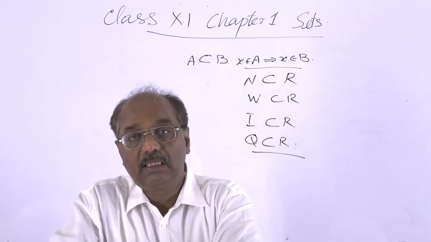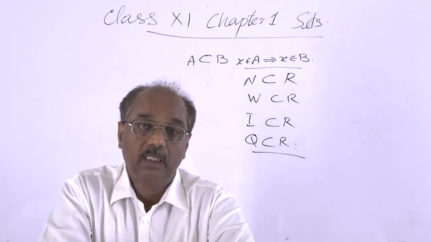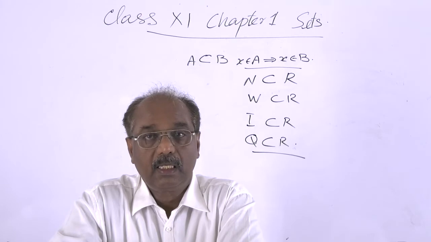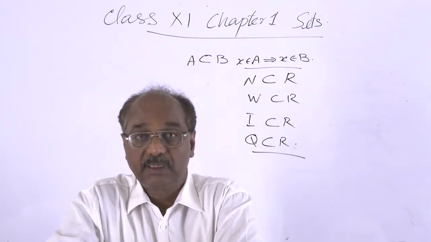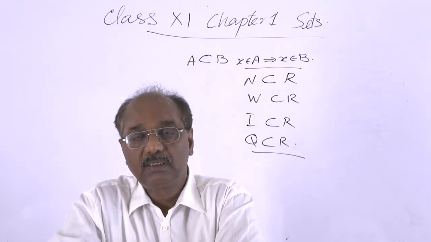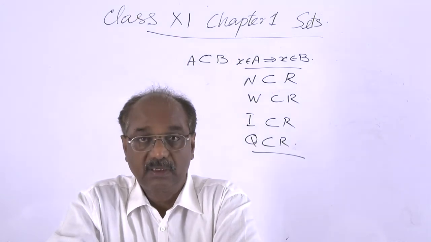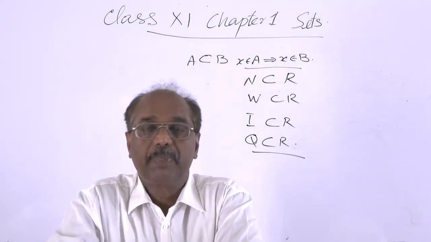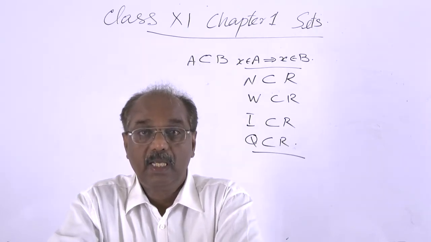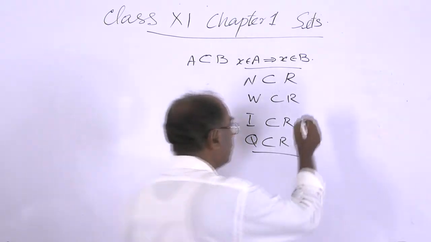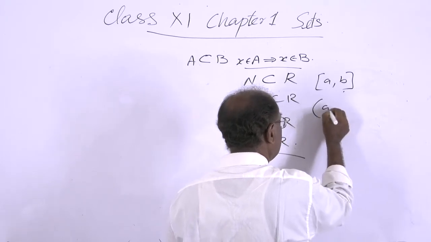Similarly, consider intervals. An interval is a subcollection of the collection of real numbers, a subset of the set of real numbers. We have various types of intervals: closed intervals, open intervals, and also half open intervals. A closed interval is usually denoted in this form [a, b], and an open interval in this form (a, b).